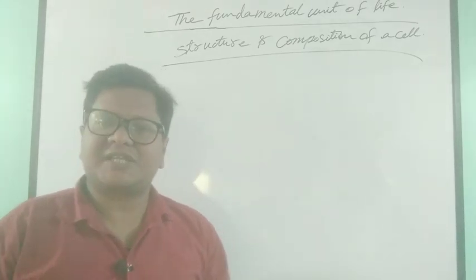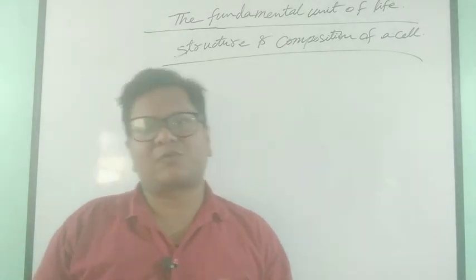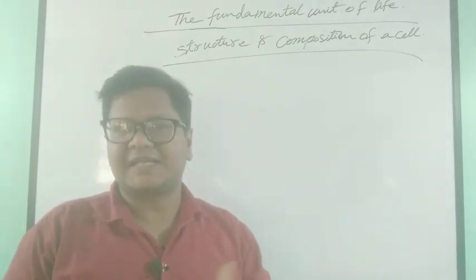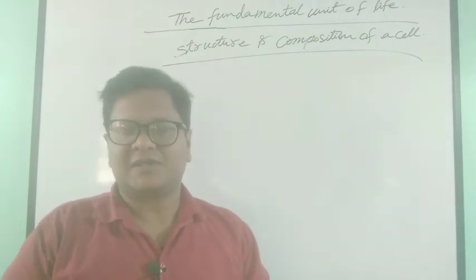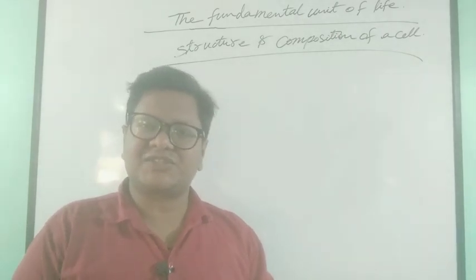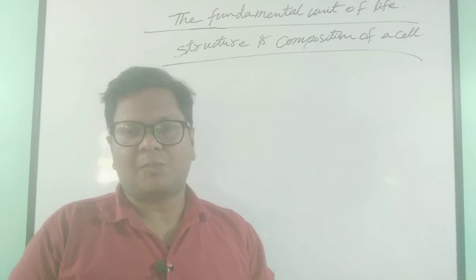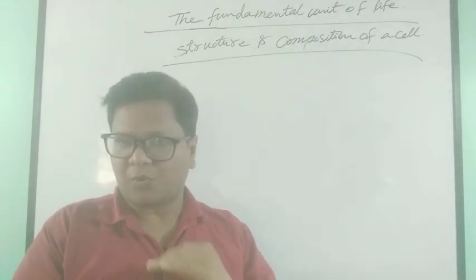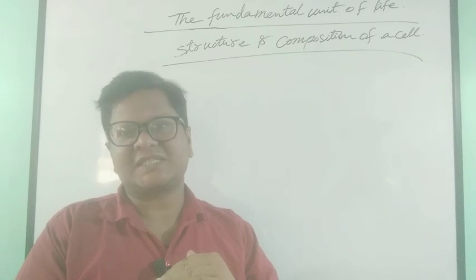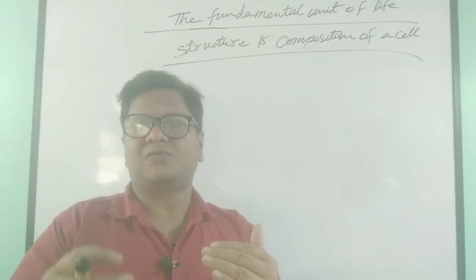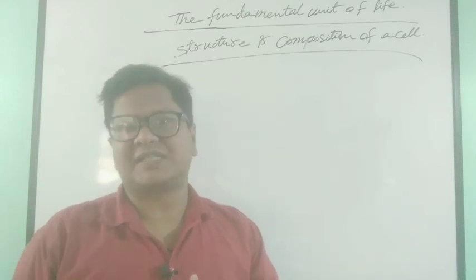This takes place through the process of diffusion. In diffusion we generally see that there is exchange of gases from a region of higher concentration towards a region of lower concentration.